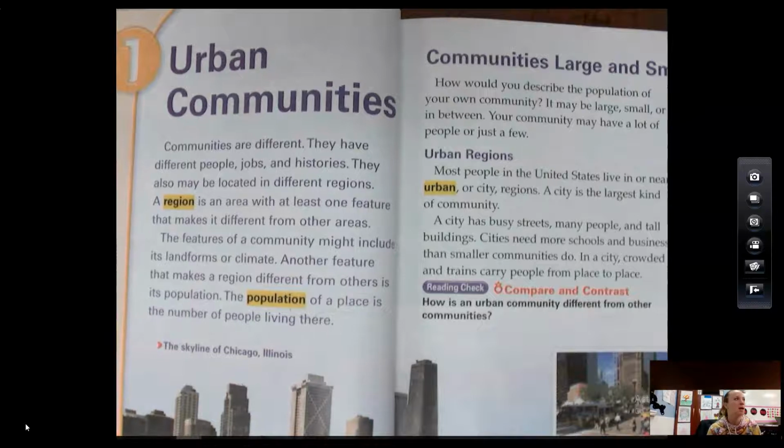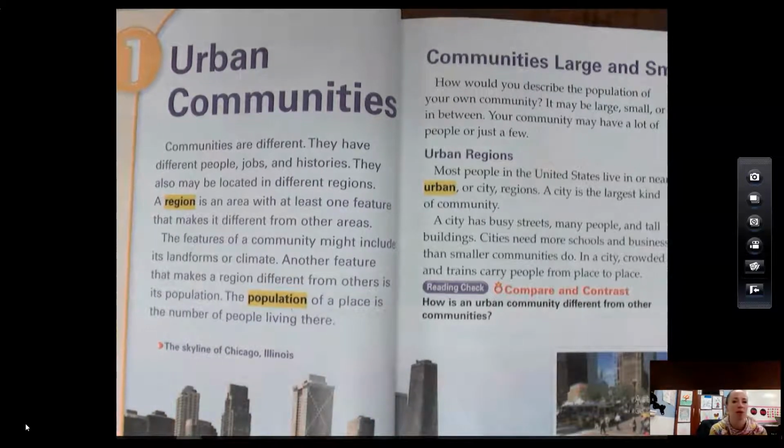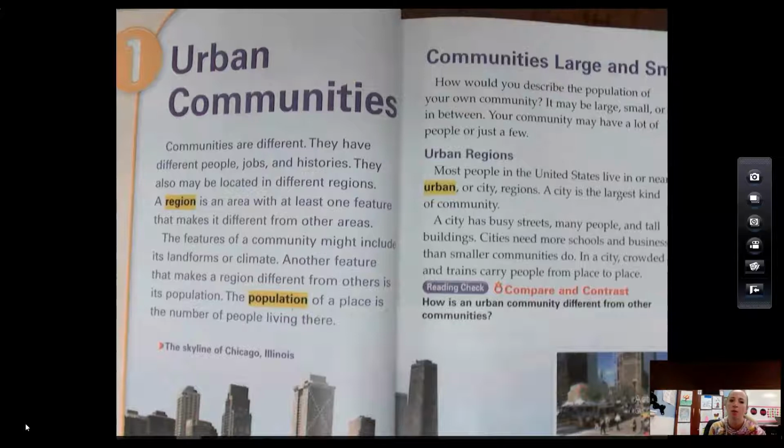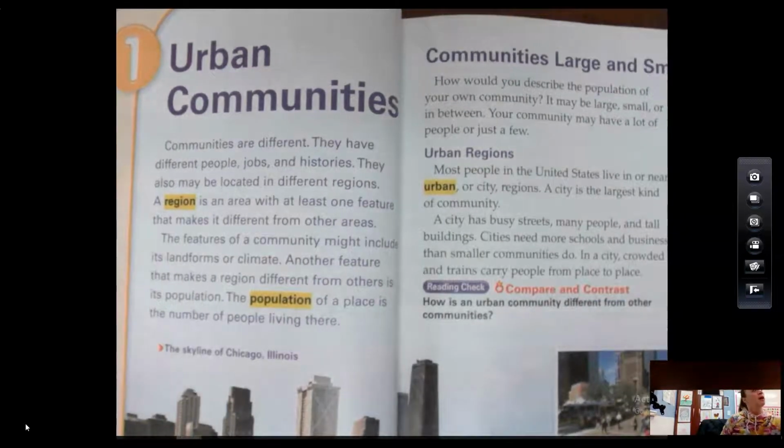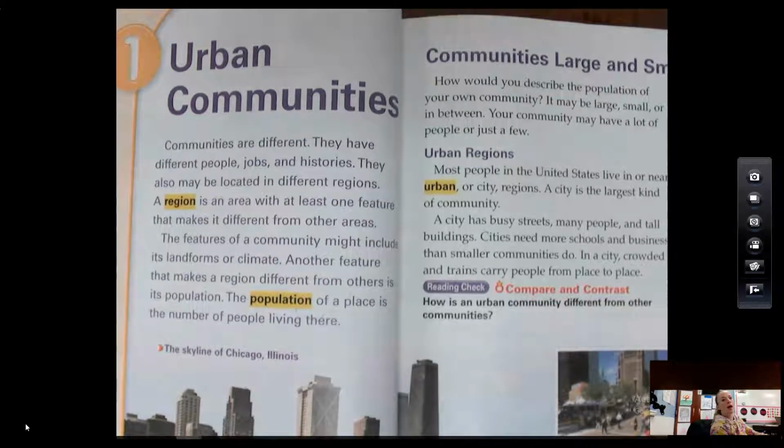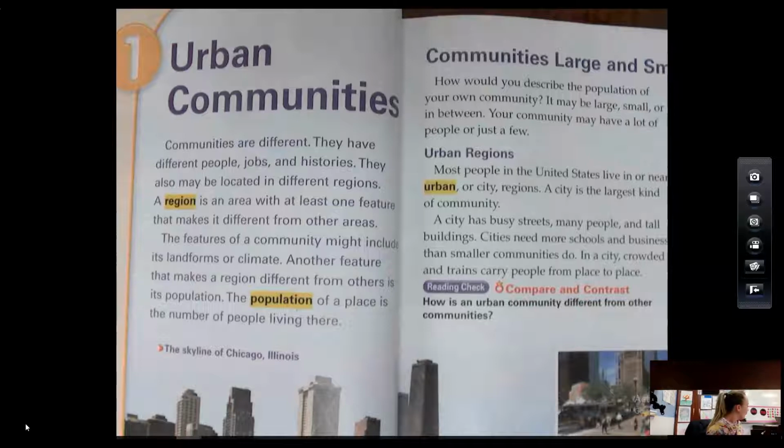All right, kiddos, let's break this down a little bit. So, region. What is a region? A region is an area with at least one thing that makes it the same as another region. Now, we live in the Midwest. The Midwest is known for farming, because there's lots and lots of farming that happens in the Midwest. There's also other regions, like the West. The West would include places like California and Oregon, places that are warmer, that also have a lot of mountains.